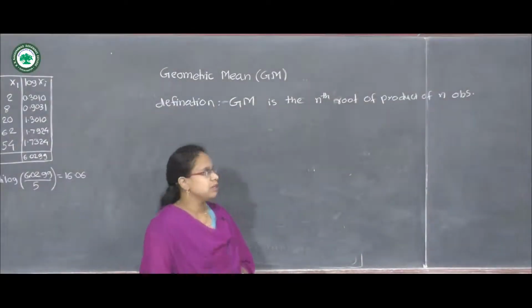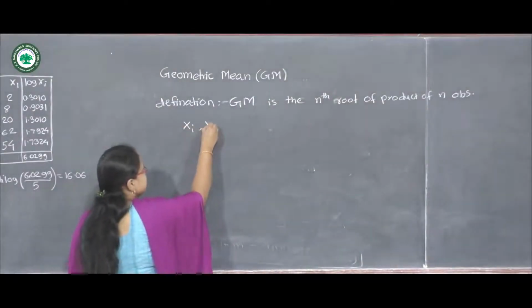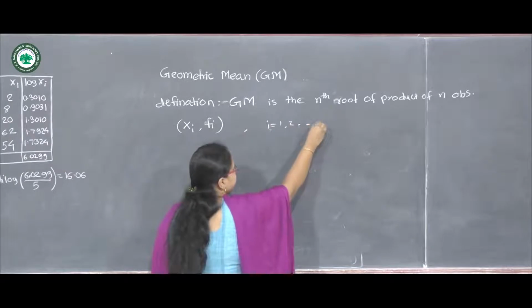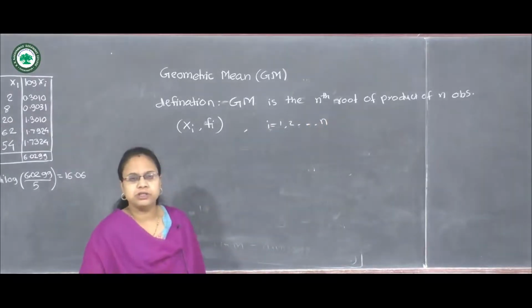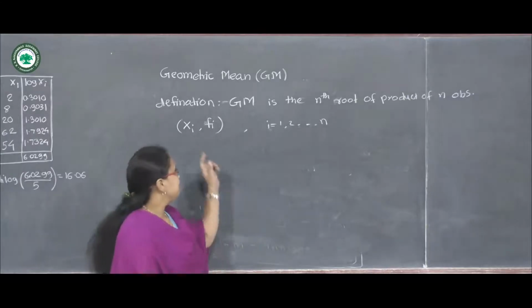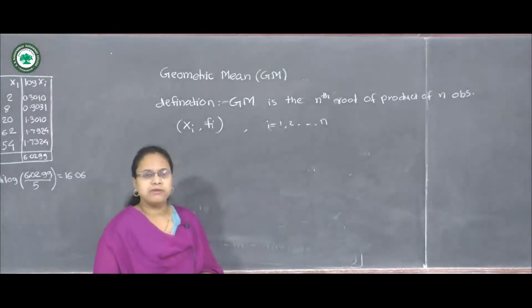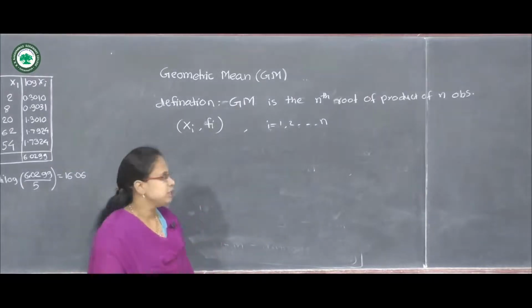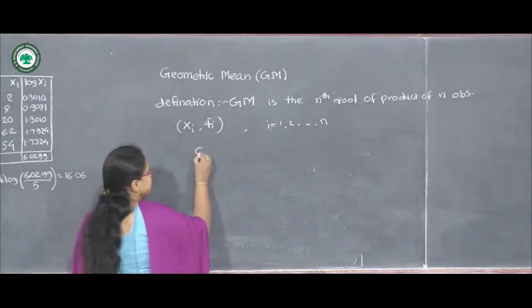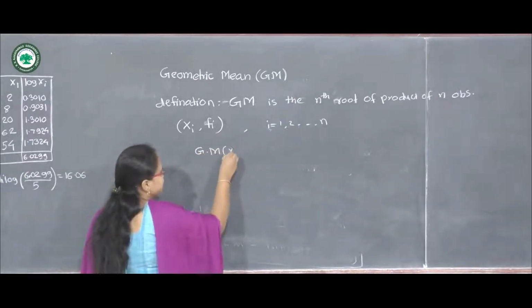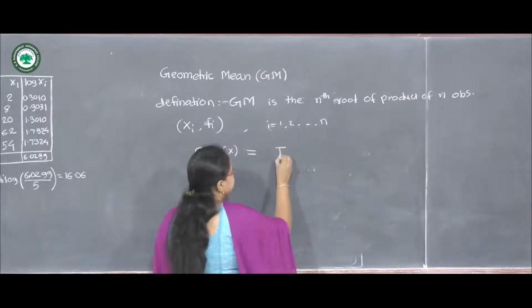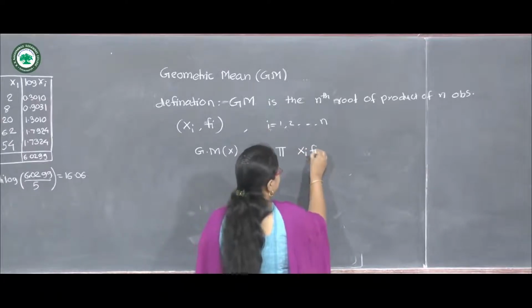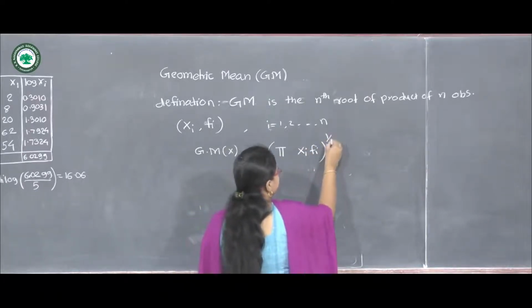Suppose we are given the observations like this. So xi and the corresponding frequencies fi, i running from 1 to n. So there are n observations x1, x2, up to xn, and we have their corresponding frequencies f1, f2, so on fn. Then in that case, how to calculate geometric mean? By the definition, geometric mean of x can be calculated by the product of xi raised to fi, bracket raised to 1 upon n.